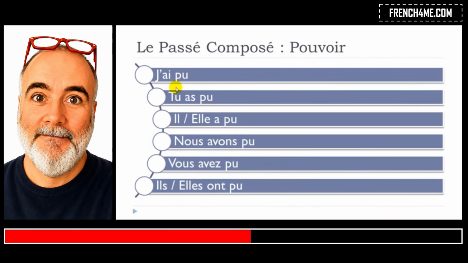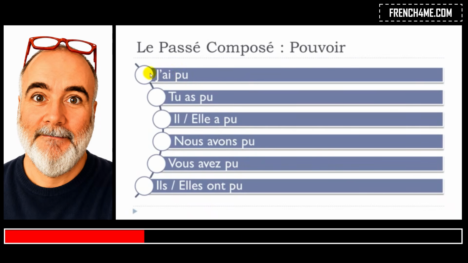Okay, so if you remember carefully, as I said in Unit 5 when I introduced this passé composé form, most of the verbs are using avoir at the present form, so that's the case here. And then after that, you've got to put the participe passé. Same thing, it was introduced in Unit 5, so check it if you want. And then for pouvoir, it's a bit tricky because pouvoir becomes pu, like that. Only 2 letters, okay? But then it doesn't change.